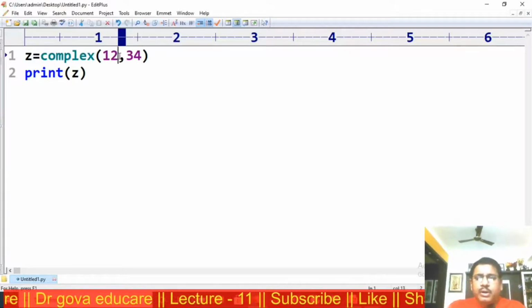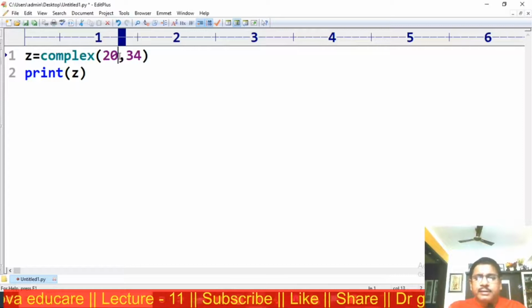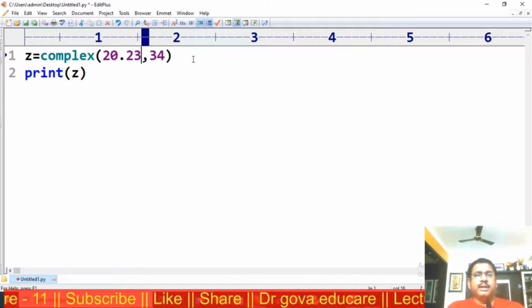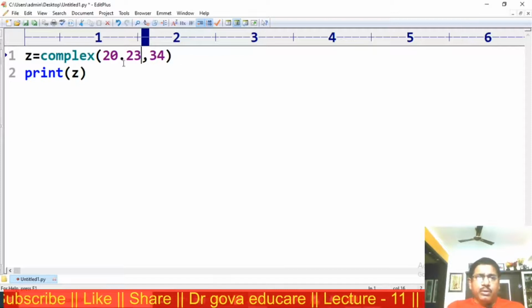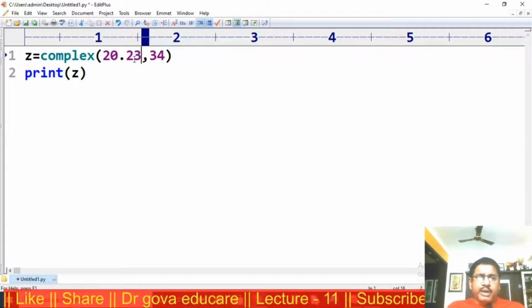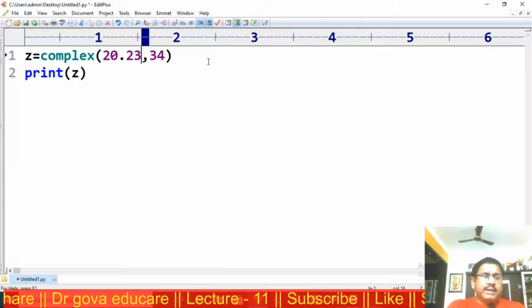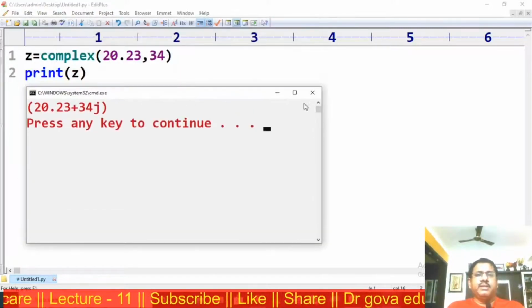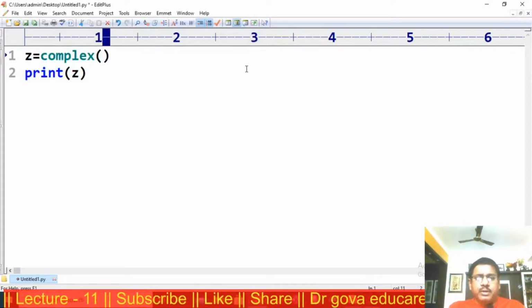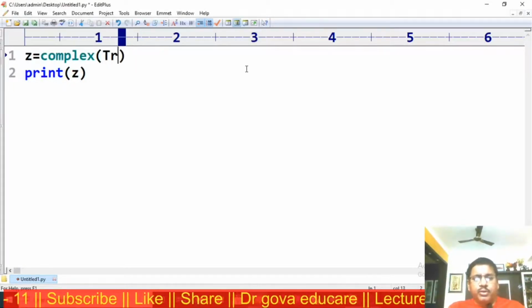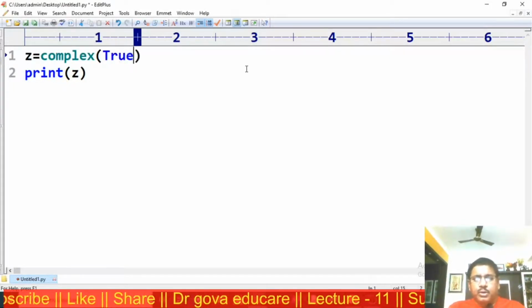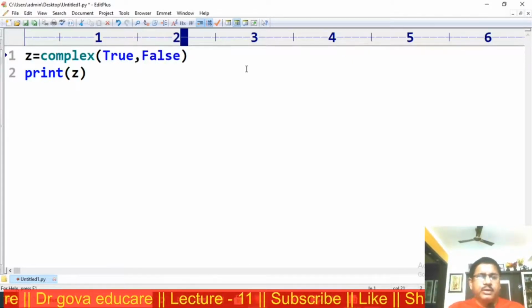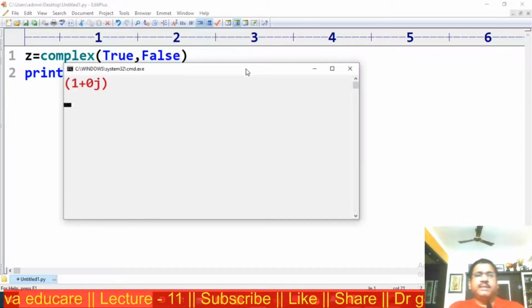Now I am providing 20.34 and 34. Now the output is 20.34 plus 34j. Now observe here, I am passing true, false. The output is 1 plus 0j.